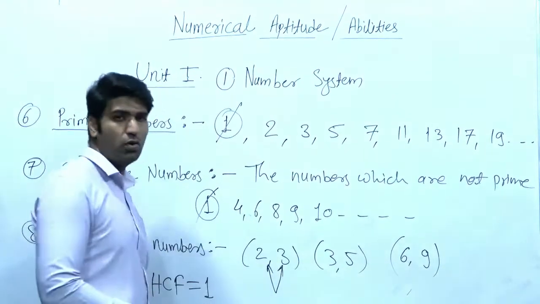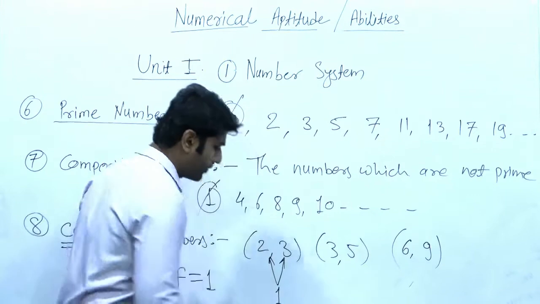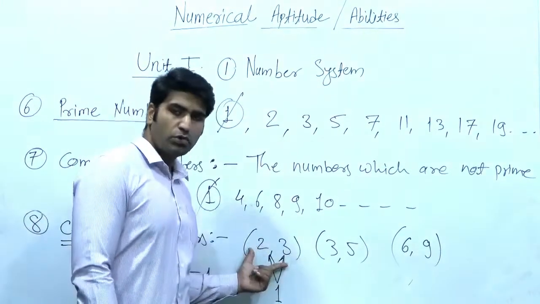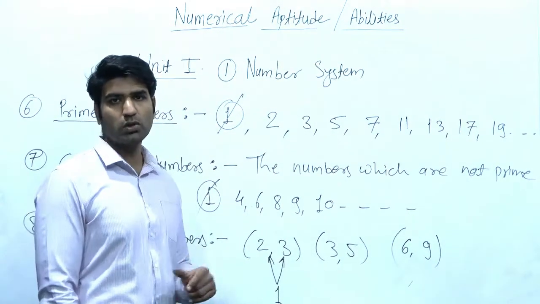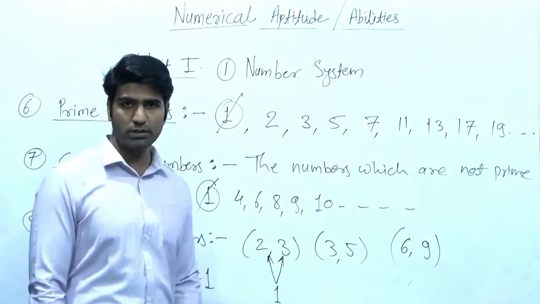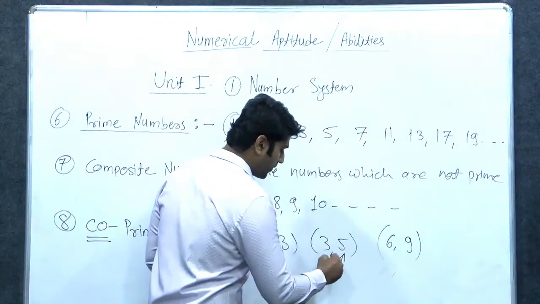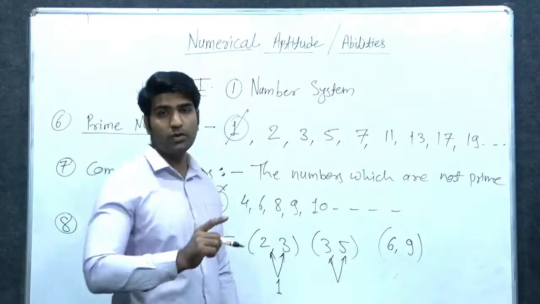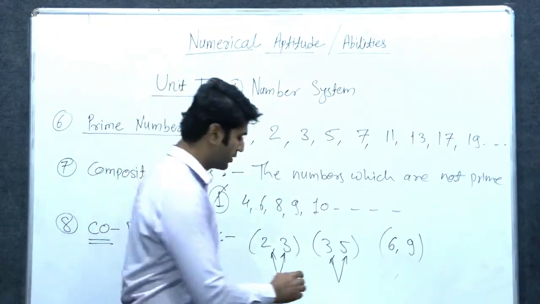Take 2 and 3. These two numbers have only one common factor, that is 1. Both these numbers are divisible by only 1. There is no other number which can divide these two numbers, right? Similarly, 3 and 5. Can we divide 3 and 5 with a number except 1?